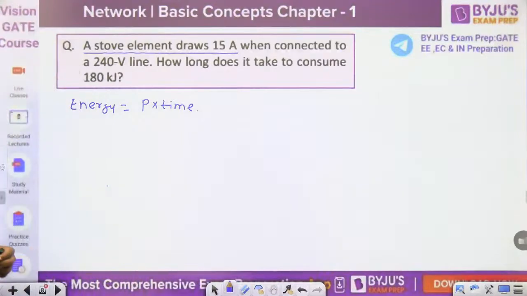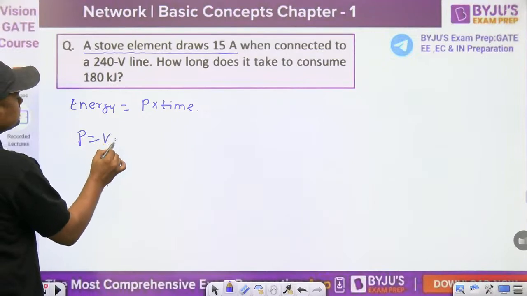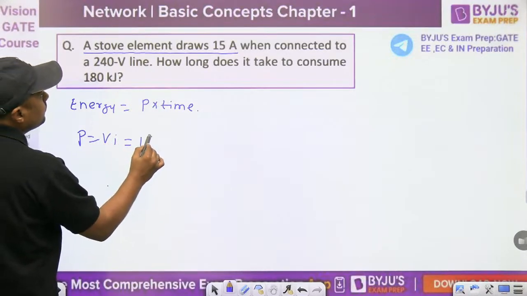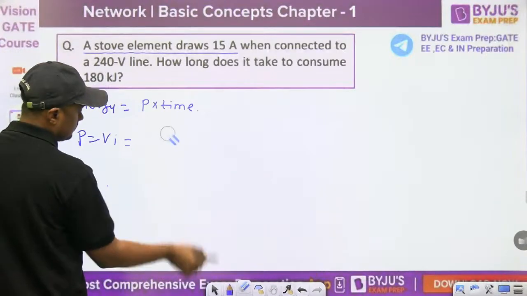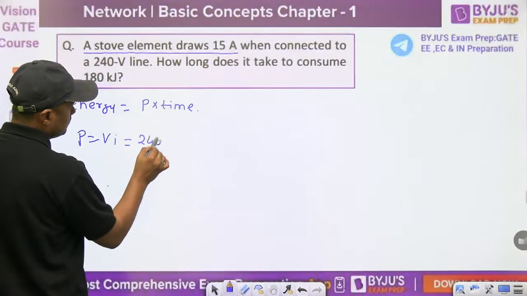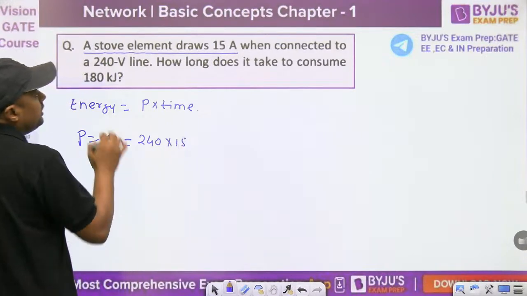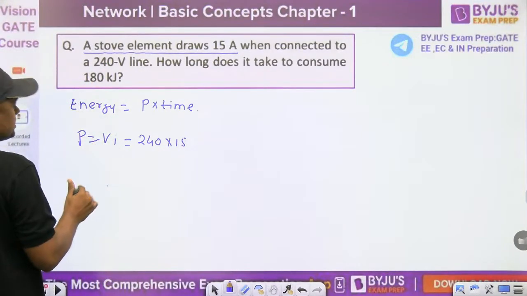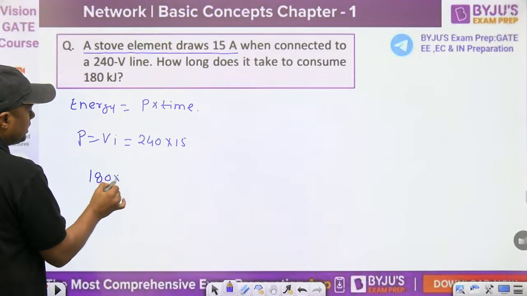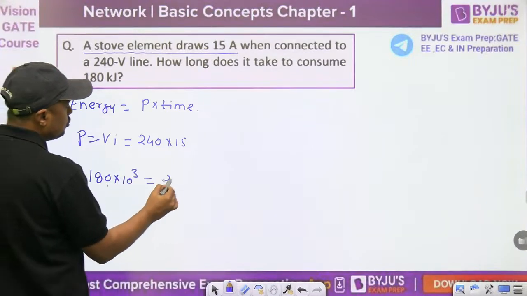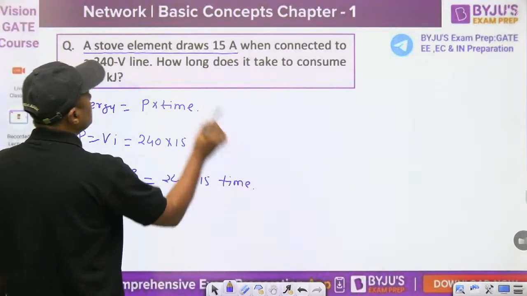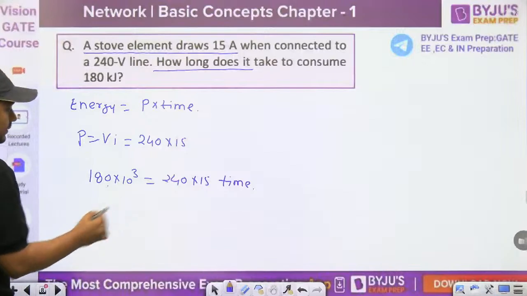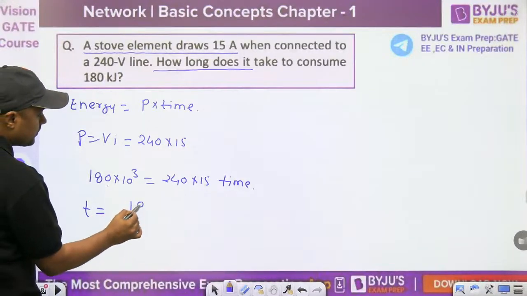Now tell me, what is the power? VI. What is the current here? 15 ampere. And what is the voltage? 240. So very, very simple. Energy 180 kilojoule. This is given, 180 kilojoule into 10 raised to power 3, equals 240 into 15 into time. What is asked last? How long does it take? So what is the time you have to calculate? So what is T equal to?